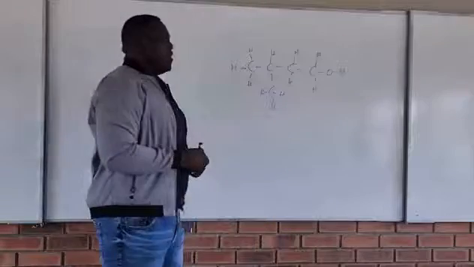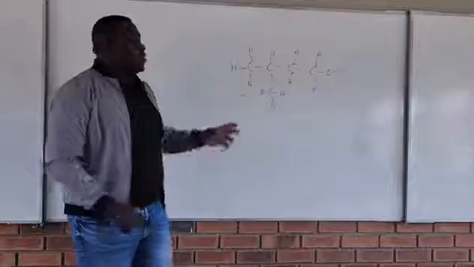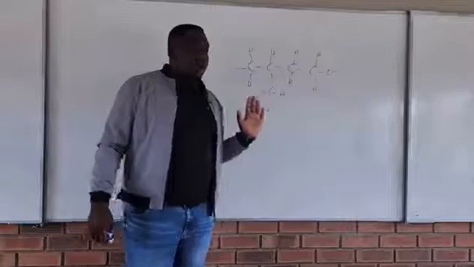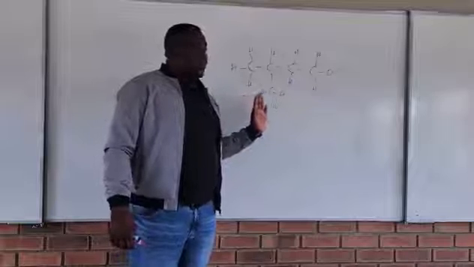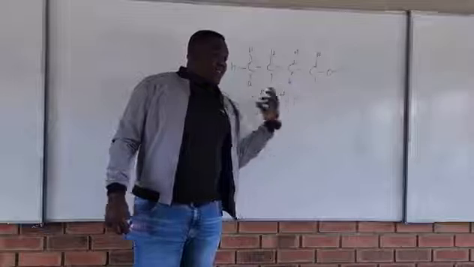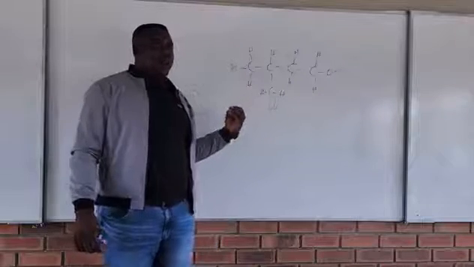Can you be able to give the name of this one? Okay. How do we do it? We count the longest carbon chain. We start here. 1, 2, 3, 4. We have 4, right? Yeah. Okay, it's fine. But remember, don't start from one place. We try different ways to see where are we going to get the longest carbon chain.